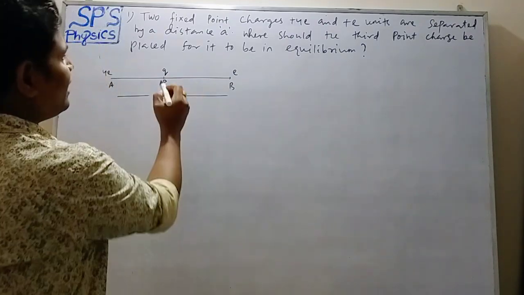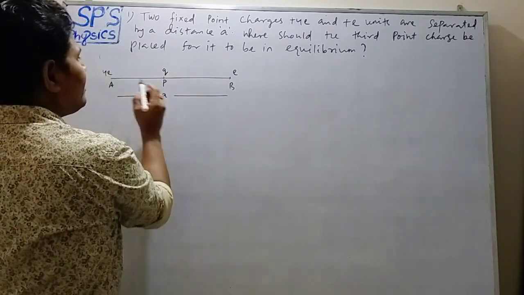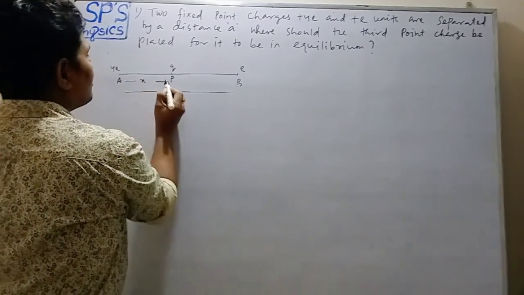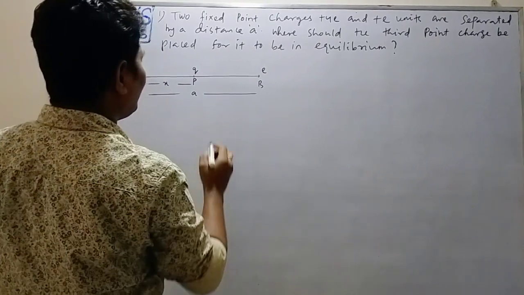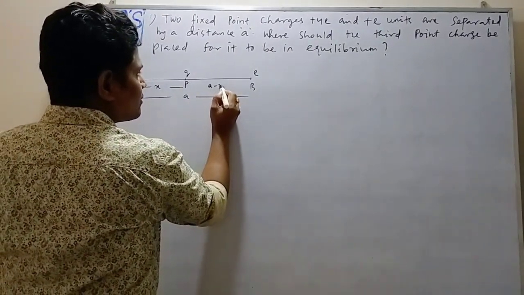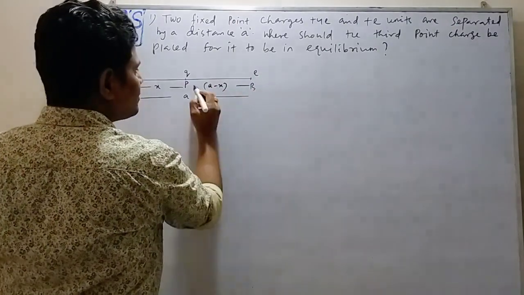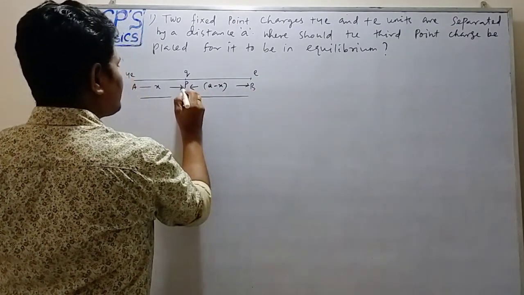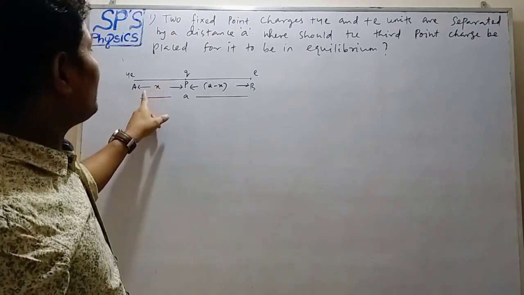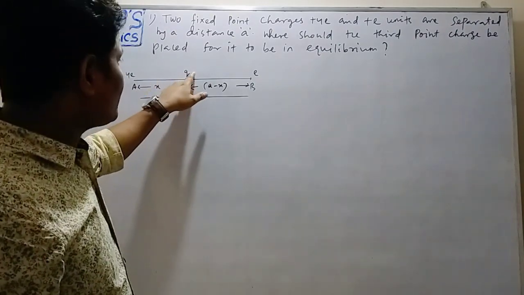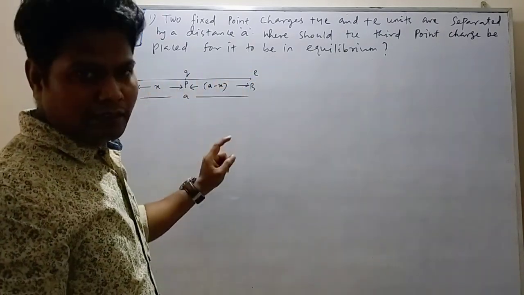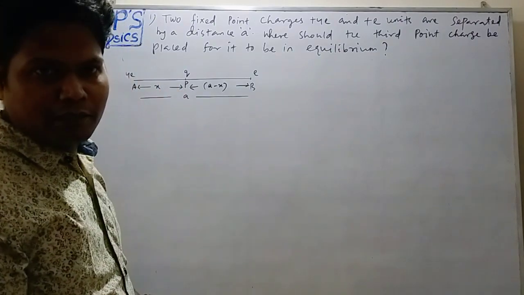Suppose that charge q is held at a distance x from charge 4e, and at a distance a minus x from charge e. Now the question is, we have to find the distance of that charge q from either charge 4e or charge e to remain in equilibrium.